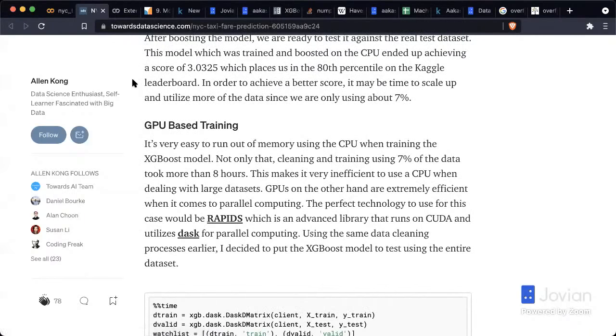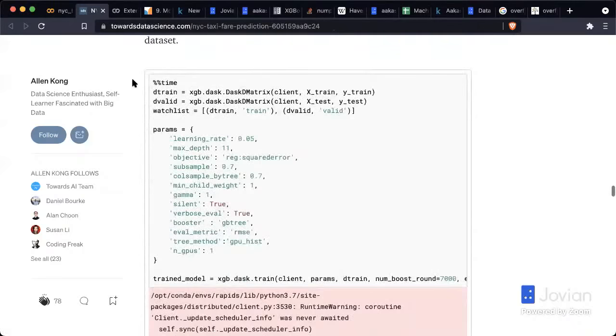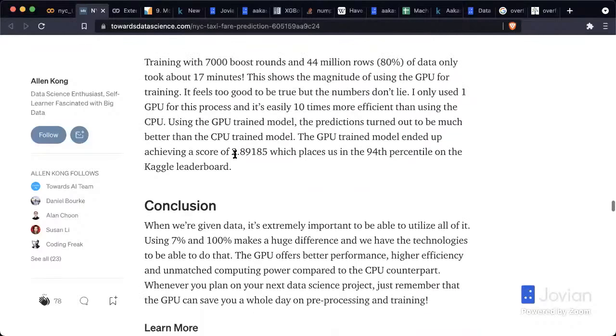And in under 15 minutes, he is able to get to a point where I think he was able to get to 2.89, which was in the top 6%. Of course, it took several days to write out the code and learn the different things required to do this. But a single model trained in under 17 minutes on the entire data set, 100% of the data,